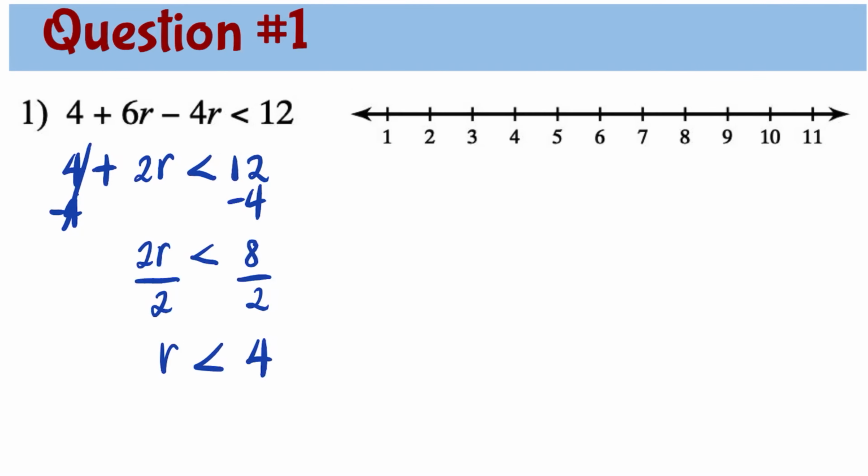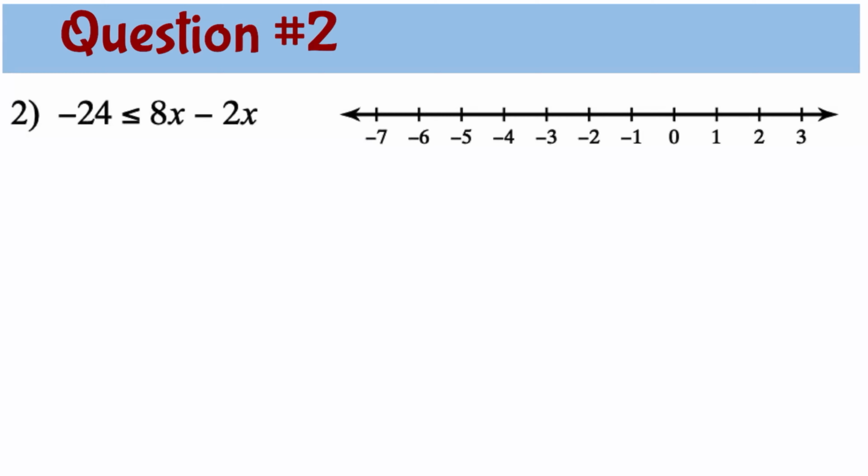To graph this inequality, r is less than 4 means that 4 is an open circle because 4 is not part of the solution. Since r is less than 4, this means the arrow is pointing to the left. So anything that's left side of 4.